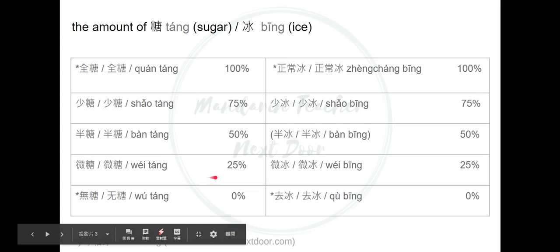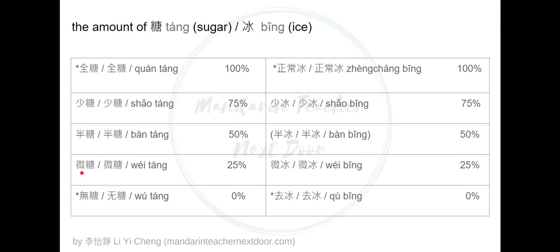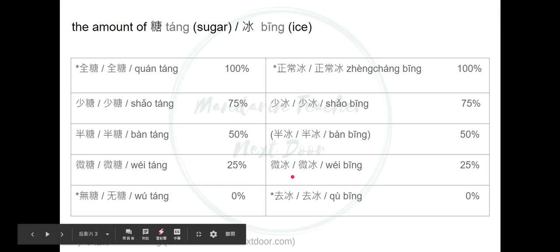Okay, next one, 25%. 微糖. 微 can mean micro, like really slight. And so 微冰 is for the 25% ice in this case.